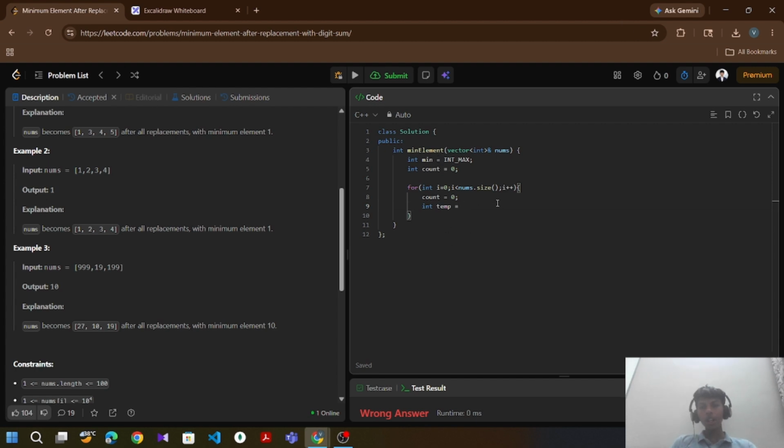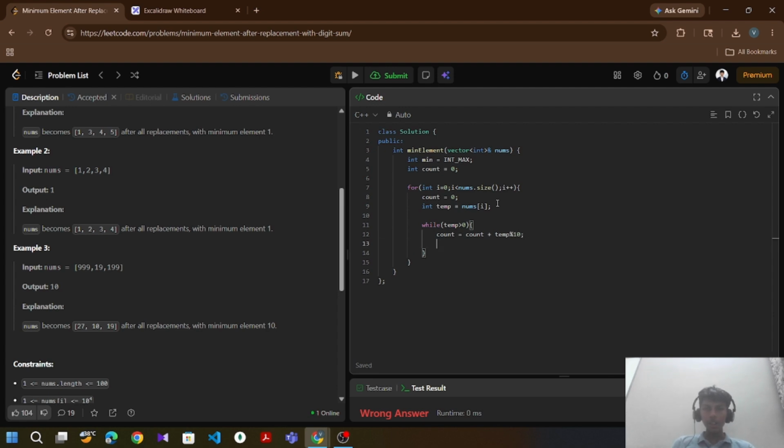So we take temp variable equal to nums[i], and a while loop: temp greater than 0, then count equal to count plus temp modulus 10, which is our last digit.